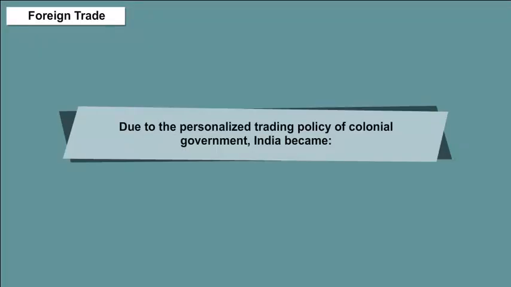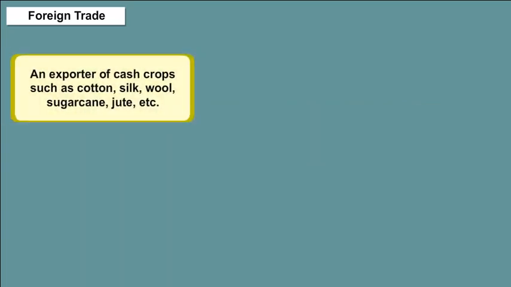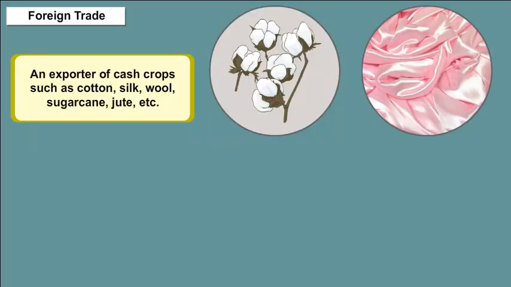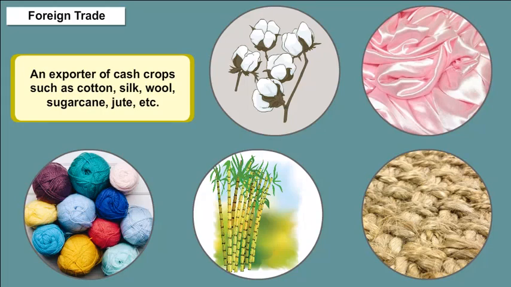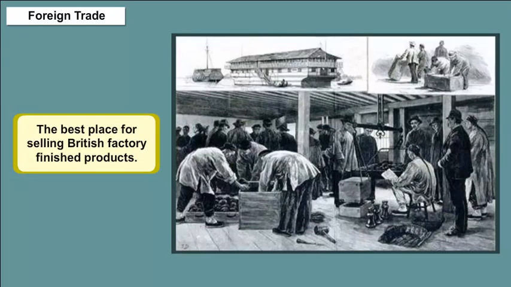Due to the personalized trading policy of the colonial government, India became an exporter of cash crops such as cotton, silk, wool, sugarcane, jute, etc., and the best place for selling British factory finished products.